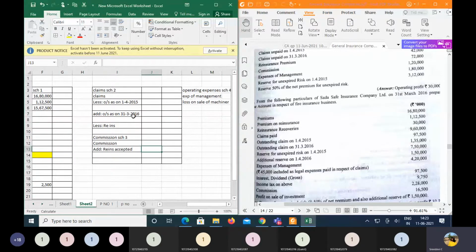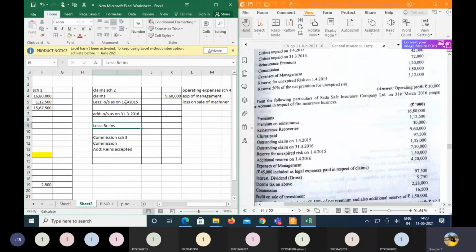So therefore here, as we still do not know the amount of the claims, first let us take the amount of the claims, that is 9 lakhs 60,000.